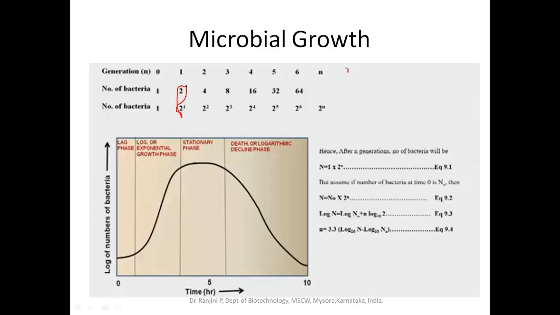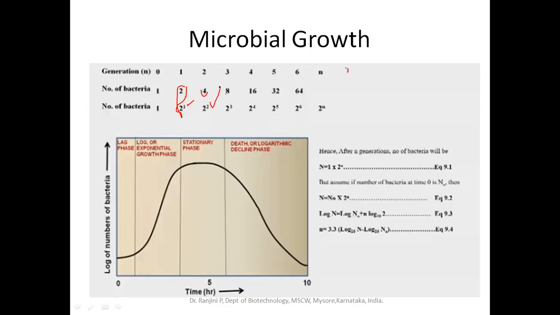So this is called generation number 1, the first generation. And the time required for the single cell to produce the two daughter cells is called the generation time. So after again 20 minutes, the two cells will become 4, then 8, 16. So first generation, 2 cells, then second generation, 4 cells, third generation, 8 cells. That can also be represented. So one cell at the time of inoculation, at time 0. So the number of bacteria is 1. In the first generation, 2 to the power of 1, 2 cells will be formed. Next, 2 to the power of 2.